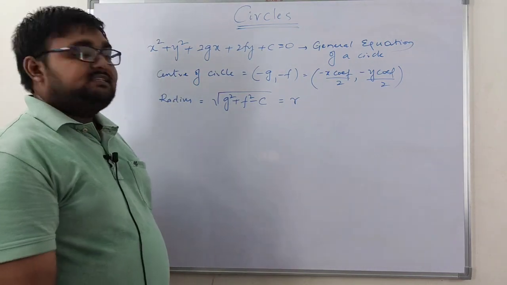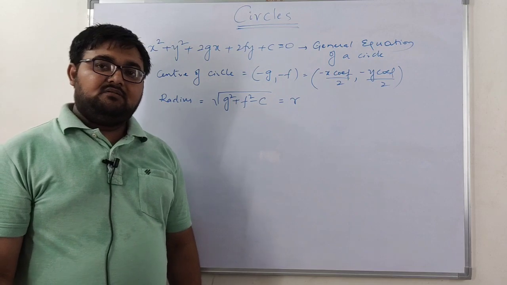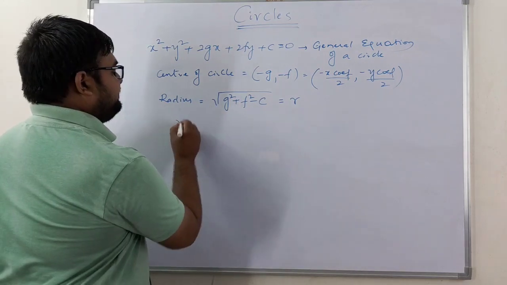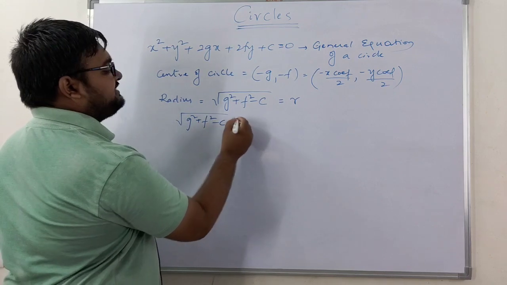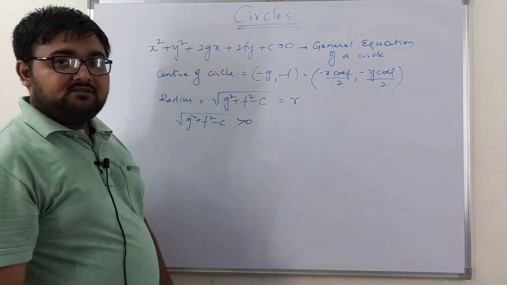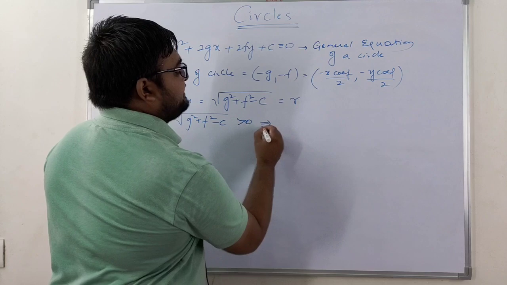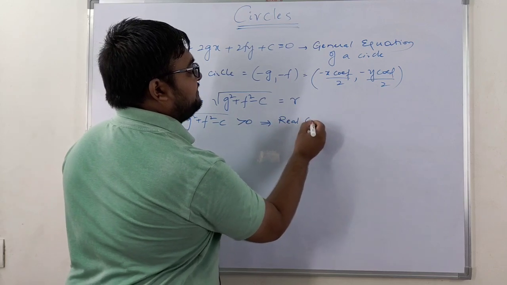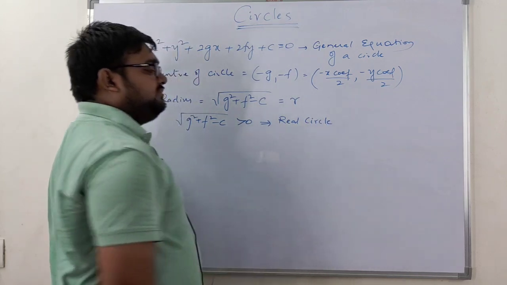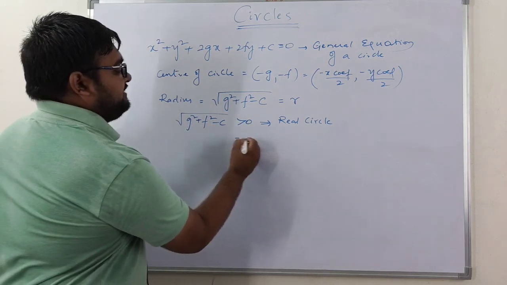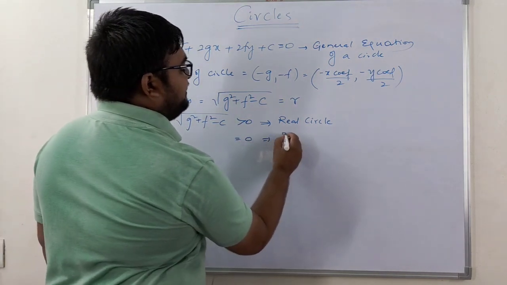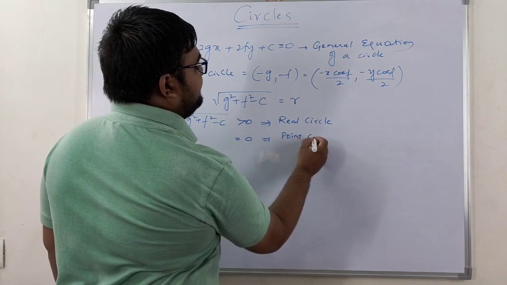Now there arise three conditions, right? If square root of g square plus f square minus c is greater than 0, we call it a real circle. If it is equal to 0, then we call it a point circle.